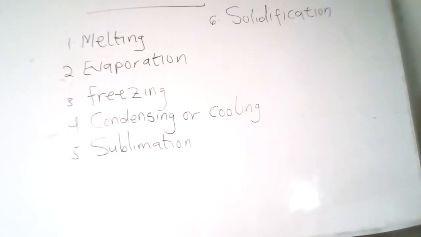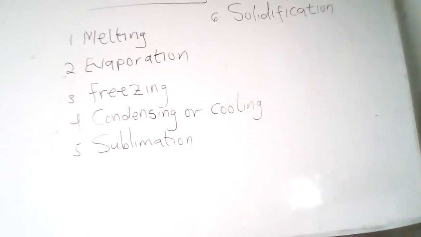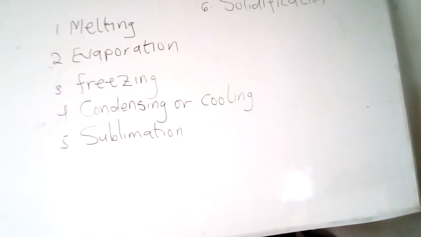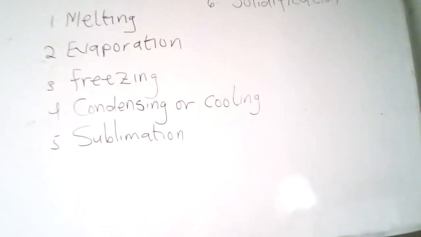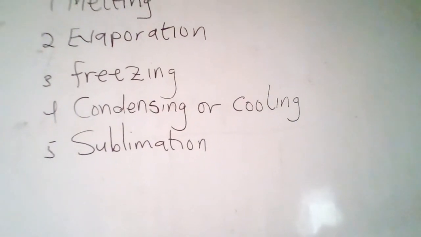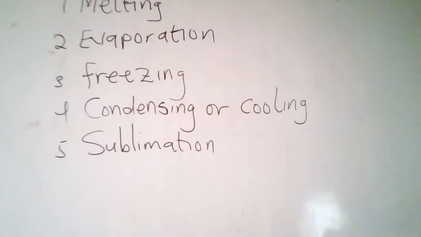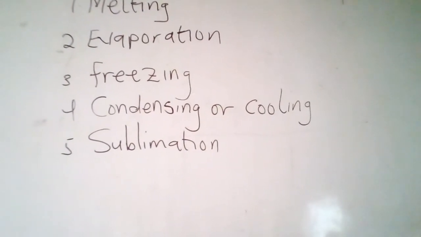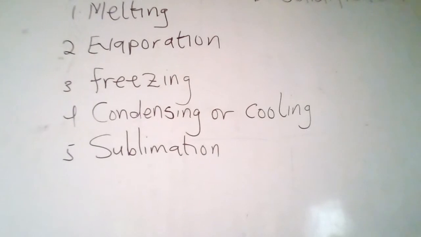Freezing or solidification. This is the process by which a liquid is cooled excessively to convert it into a solid. It is also known as solidification. An example is the conversion of water into what? Ice. Okay. So we are on number 3. When a liquid is cooled, the particles move around each other more and more slowly. As further cooling occurs, the particles stop moving and vibrate only about a fixed point. When this happens, the liquid is said to have frozen to form a solid.